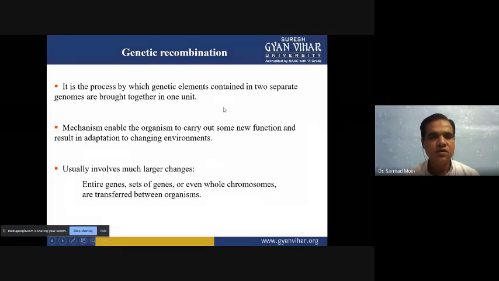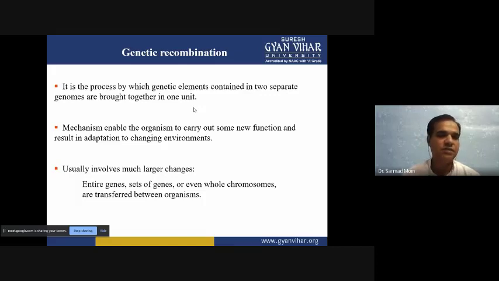When organisms interchange genetic material through conjugation, these genes carry very important proteins so that they can adapt to the changing environment. Sometimes these genes also give resistance against antibiotics, which helps the organism adapt to an environment containing antibiotics. So it involves much larger changes.